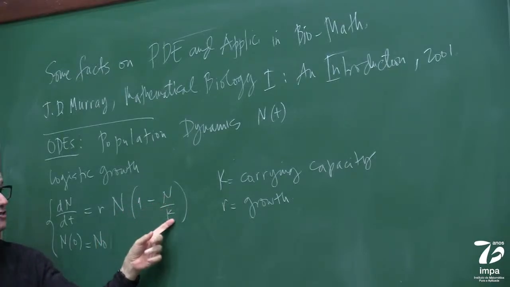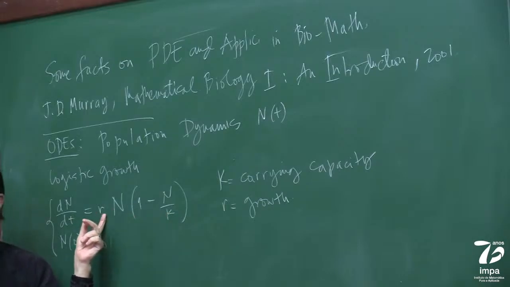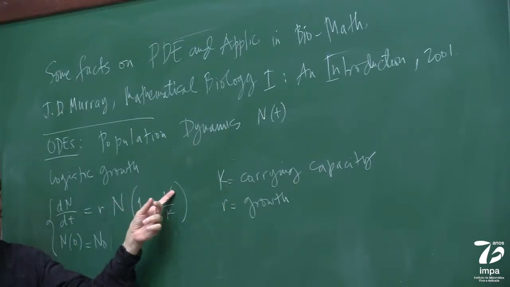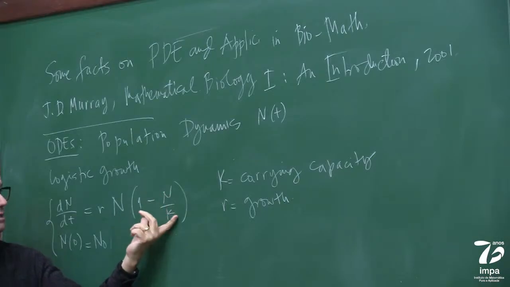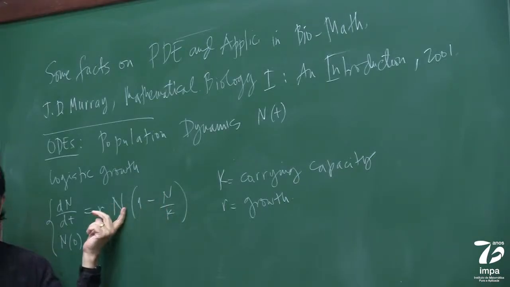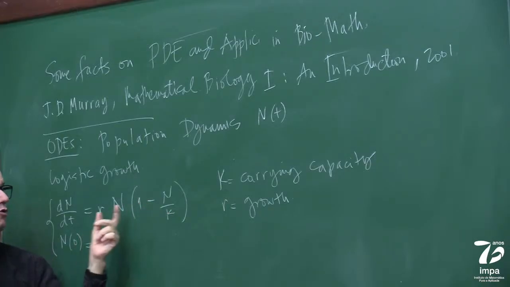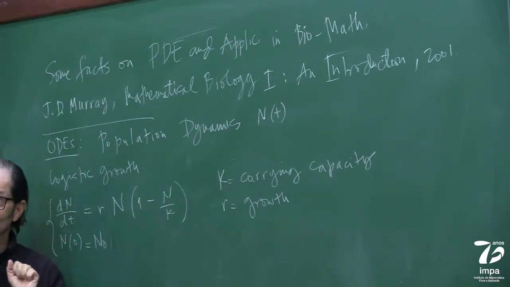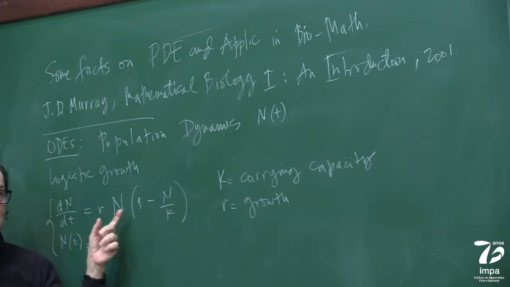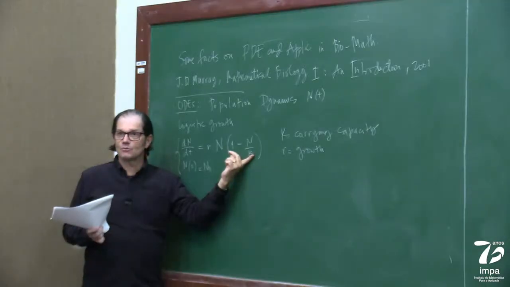Now, why is it called a carrying capacity? Because if N is greater than K, this guy is negative and the solution decays. If N is smaller than K, this guy is positive and the solution still grows. This guy is smaller than 1, so effectively, the growth rate slows down a little bit, right? So it still grows, but this guy is smaller than 1.